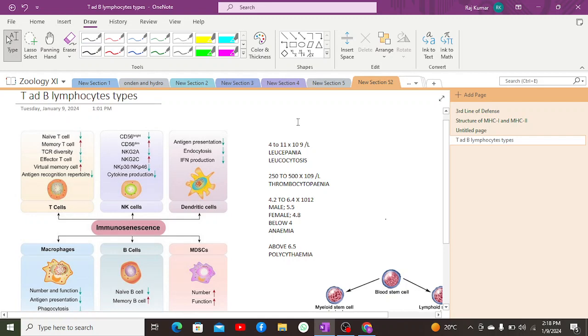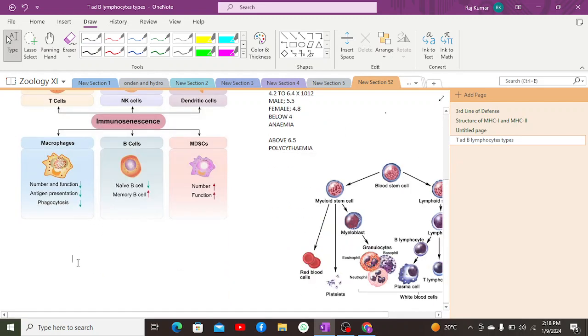When we talk about these cells, we have generally divided them into two major categories: CD4 cells and CD8 cells.